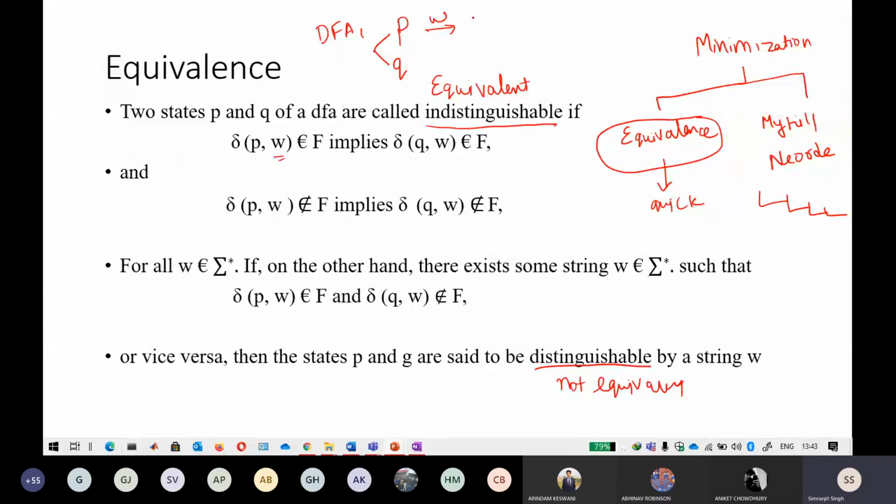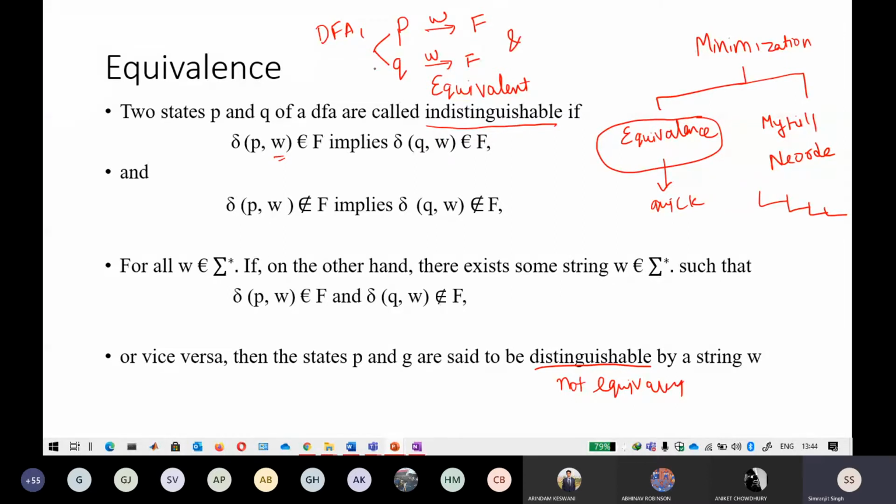Okay, so W, it is going to a final state, as well as Q. From Q also, on receiving an input of W, it is going towards a final state. So the first condition says that in a DFA, two states P and Q are called equivalent if the transition of P on a string W belongs to a final state and the transition of Q on the input string W belongs to a final state. Okay, so this is the first condition.